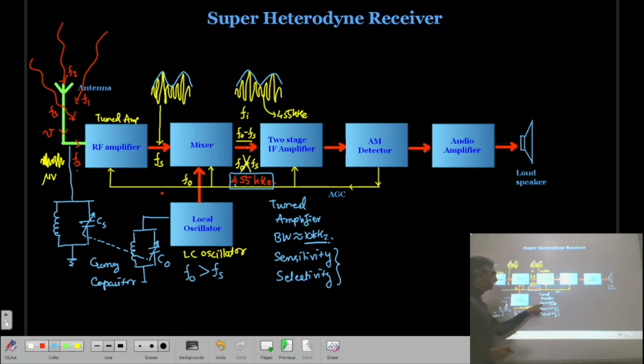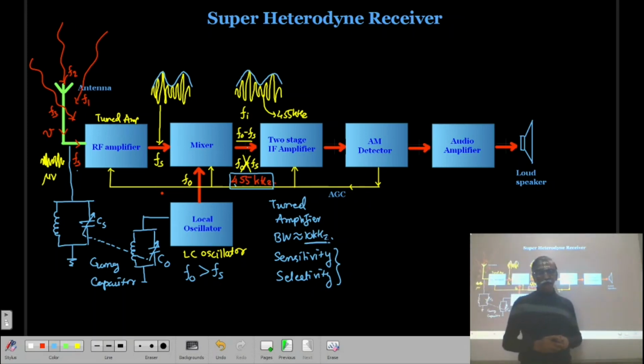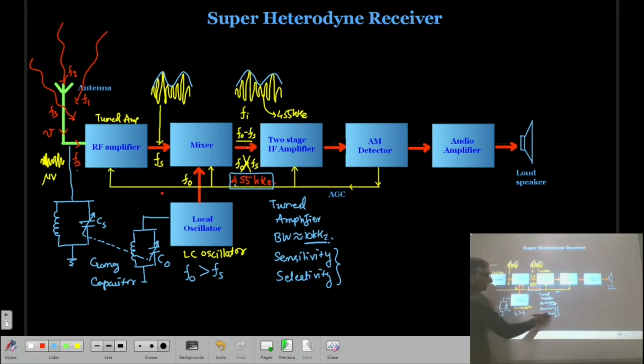Why is the bandwidth constant? Because my input frequency is also constant, so there will not be a variation of the Q. And due to that, the selectivity is also improving, and the sensitivity is also improving by using 2 stages of the IF amplifier. You can also have 3 stages of the IF amplifier.